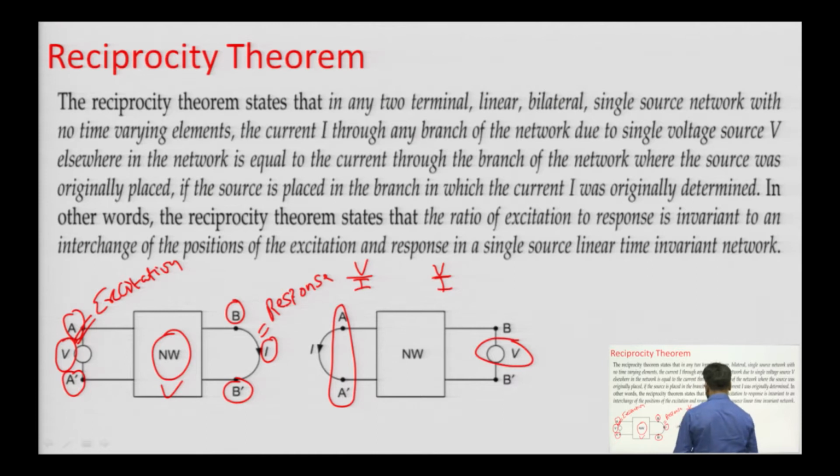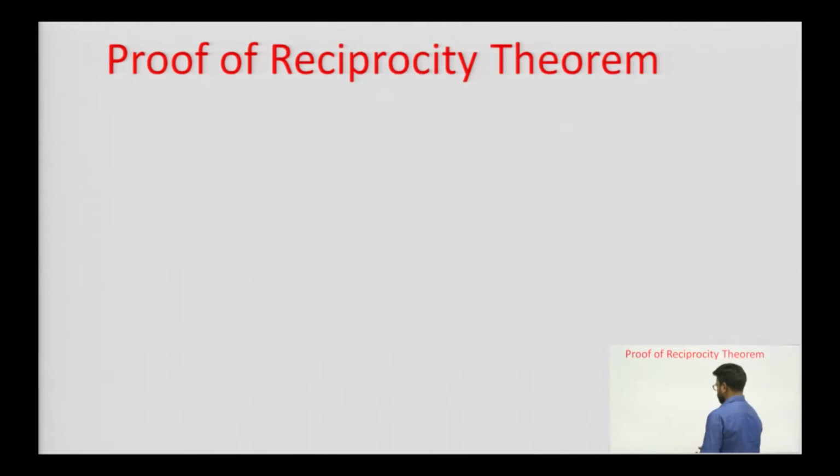So, reciprocity theorem states that for both the networks, the ratio of excitation to response will be the same. If we interchange the position of excitation and response, the ratio of excitation to response will remain unchanged on swapping the position of excitation and response. This is our reciprocity theorem. So, it can be proved.